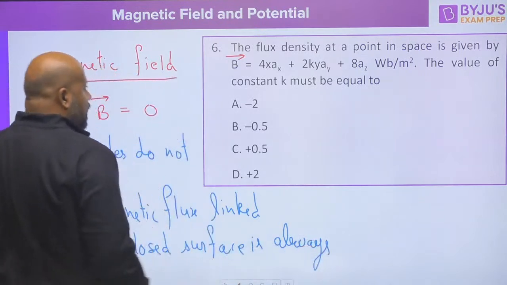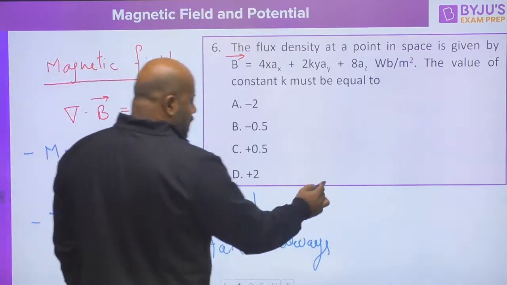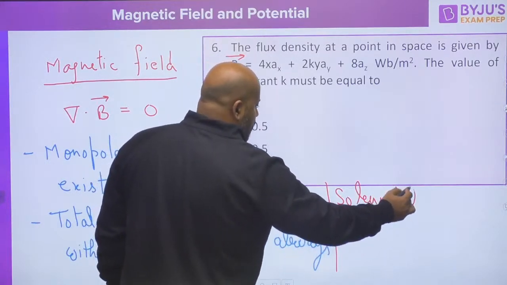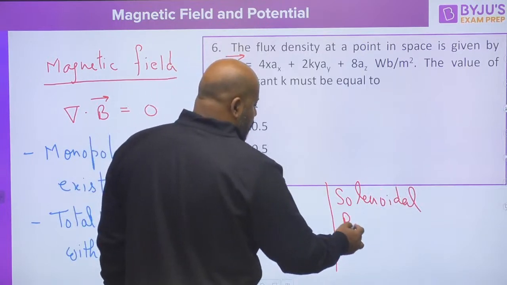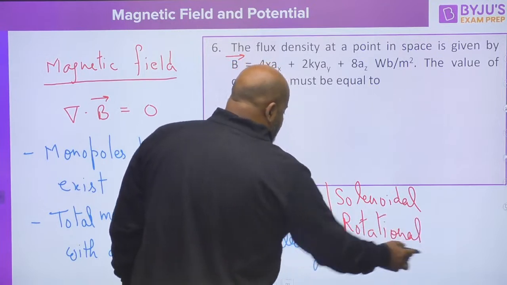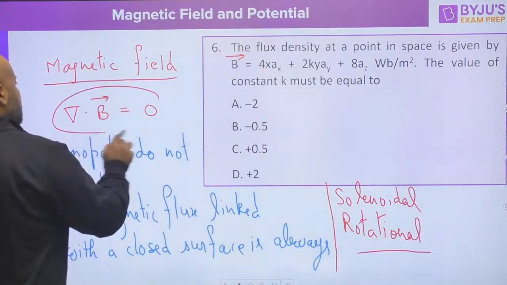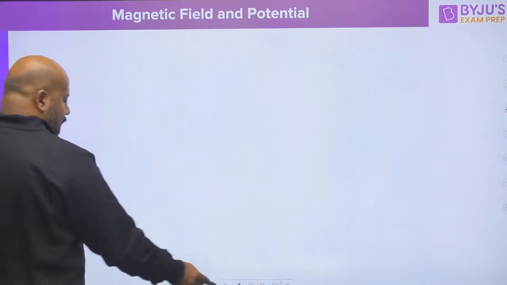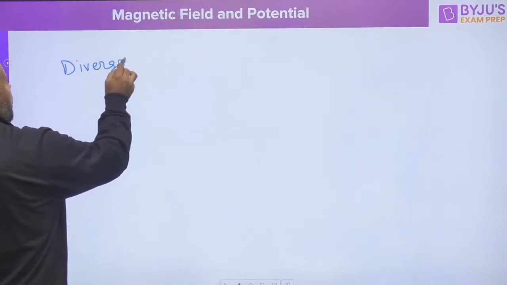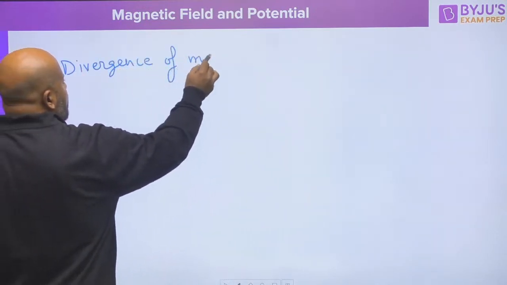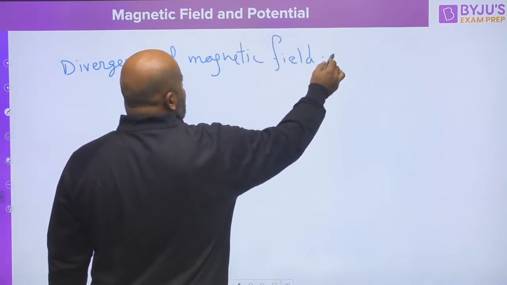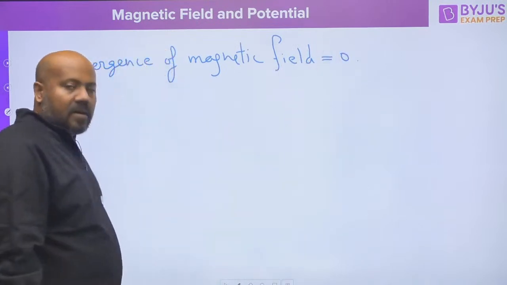In short, you define the magnetic field as solenoidal, or you can say rotational, and this expression of the Maxwell equation says that the divergence of magnetic field is zero. Is it clear for everybody?